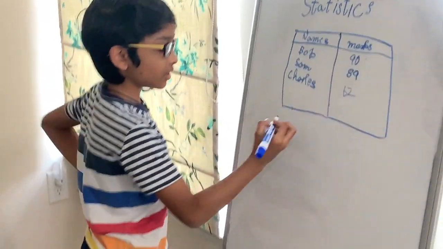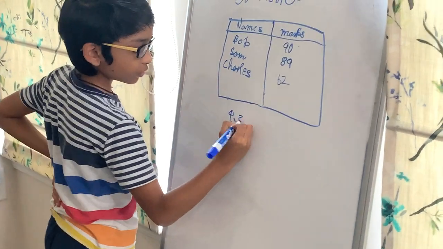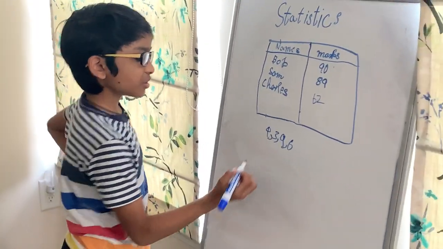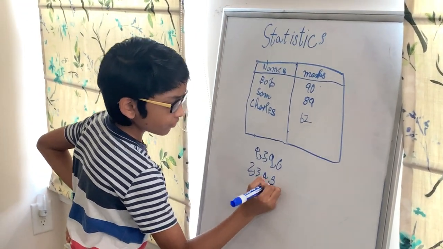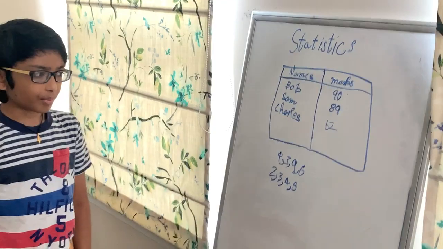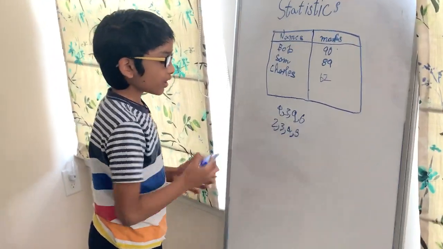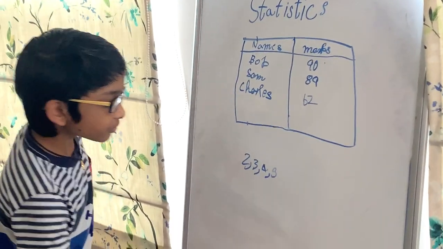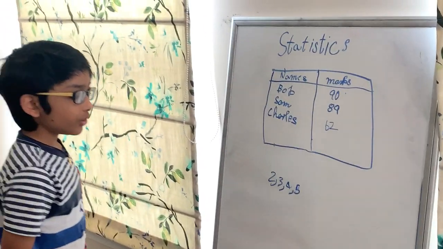What if there's an even number? Like let's say 4, 3, 9, 6. Or maybe let's say 2, 3, 4, 5. Now, there is no middle number, right? So let's do the 2, 3, 4, 5 for now, since it's ordered. Since it's ordered, we don't have to worry.